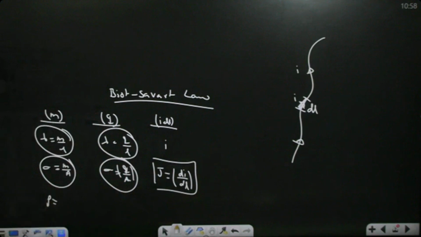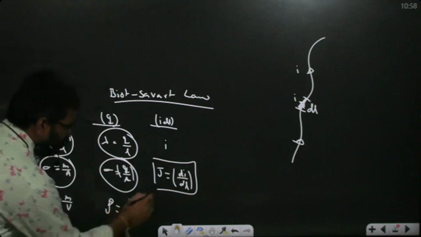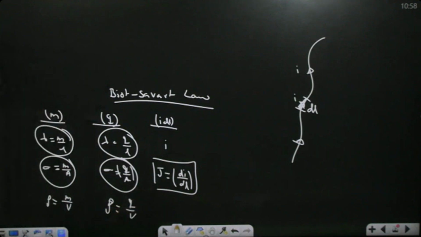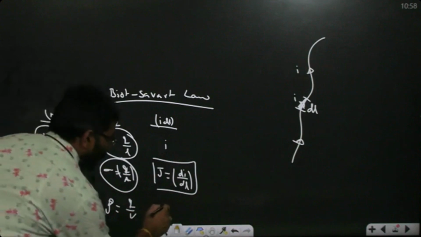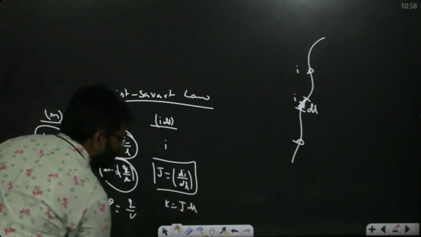Now go to volume charge density, mass per unit volume. This is also charge per unit volume, but here, simply, K is equal to what? J dl.